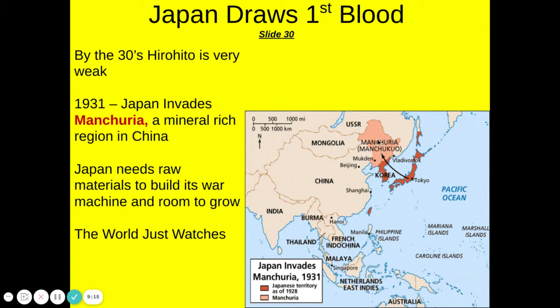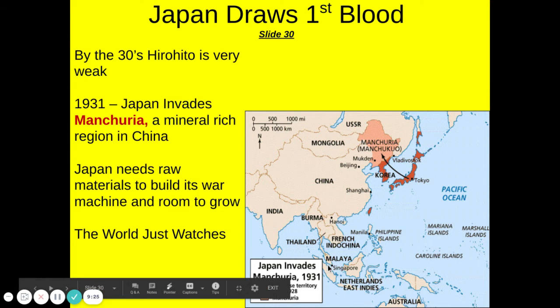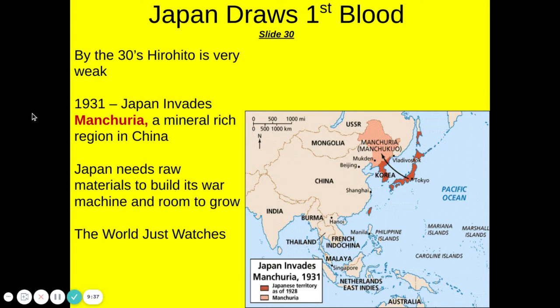So again, they go in, they invade Manchuria. While they're at it, they're going to invade Korea. They're going to work their way down. So here's Taiwan. They're going to take over parts of Indonesia, which is this part here where it says the Netherlands East Indies. That's Indonesia. Okay. And they're going to start taking over various island nations as well.